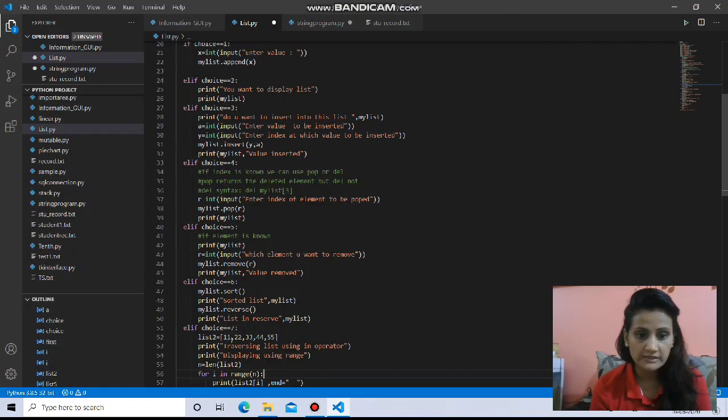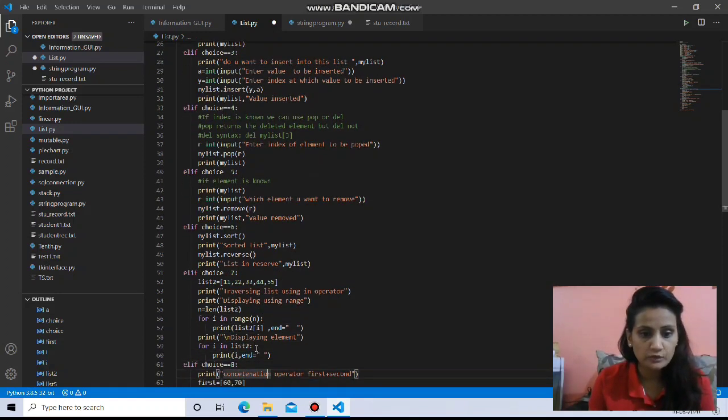That means the first element will be your 0 index, then the second is index 1, then index 2, like this. So if the length of any list is 5, the indexes or positional values will go from 0 to 4, like this. So what is traversing? It is using a for loop, processing each element once.